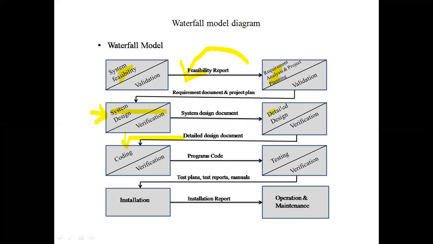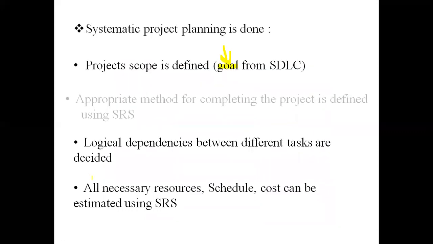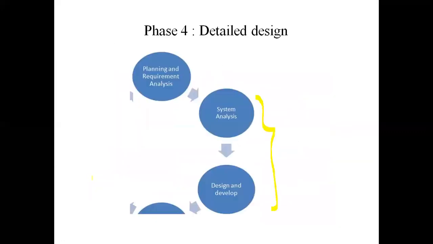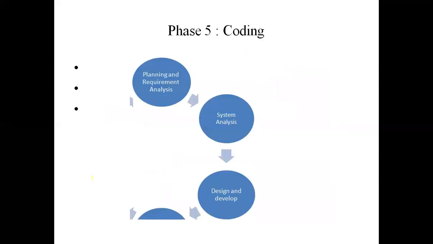So we need a phase which is a stop. In the explanation of diagram, I told you that waterfall stops flowing and then flows back. It stops somewhere and then flows back. This is the stop where you can stop and correct your previous two phases incorrect work, fix it correctly, verify it, and then go to the phase of coding. Therefore, a phase of detailed design was introduced.